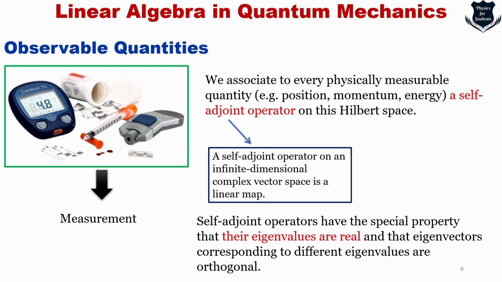The self-adjoint operators have a special property. Their eigenvalues are real, and eigenvectors corresponding to different eigenvalues are orthogonal. So you see that these eigenvalues and eigenvectors are nothing but functions and operations of linear algebra. When we are trying to measure something in quantum physics, we associate to every physical measurable quantity a self-adjoint operator on a Hilbert space, which is basically an infinite dimensional complex vector space.